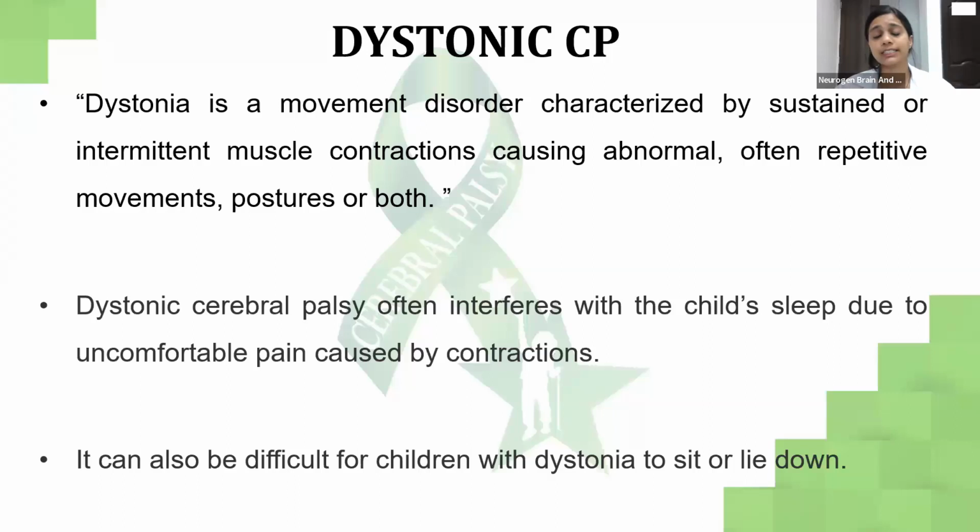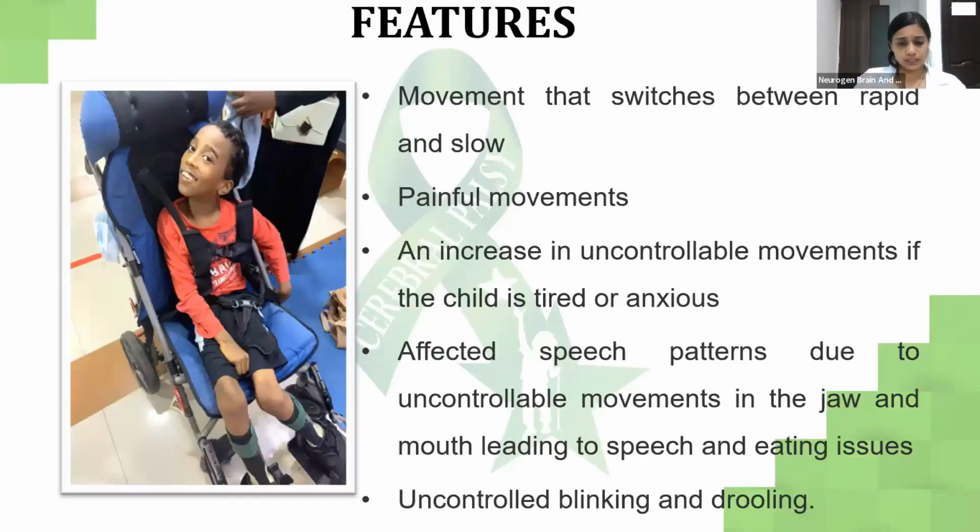Dystonia is a movement disorder characterized by sustained intermittent muscle contraction, which causes abnormal movements and postures. Basically, dystonia is a sustained contraction where, whenever you make a child sit or sleep, or do any functional activity, there's a tendency that the child goes into opisthotonus or arching. I shall show you the videos ahead. Dystonic CP often interferes with the child's sleep due to the uncomfortable pain caused by its contractions. It could also be difficult for children with dystonia to sit and lie down because they go into that posture very often.